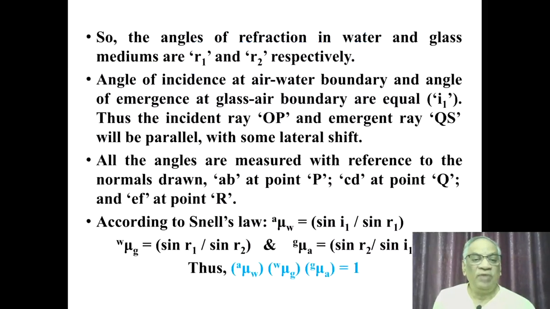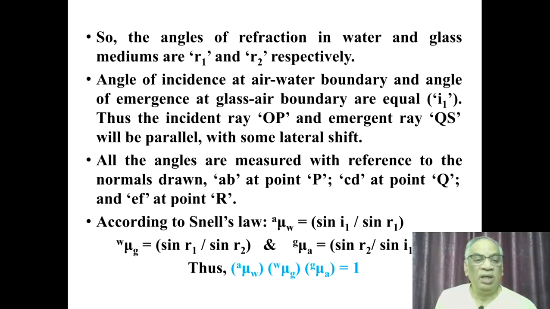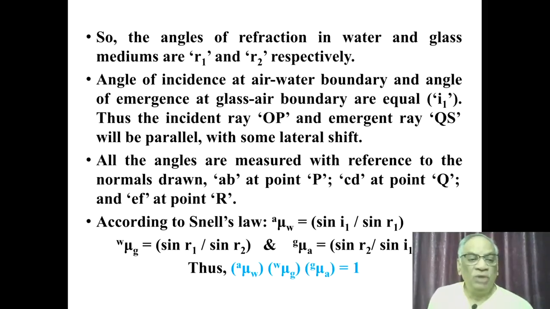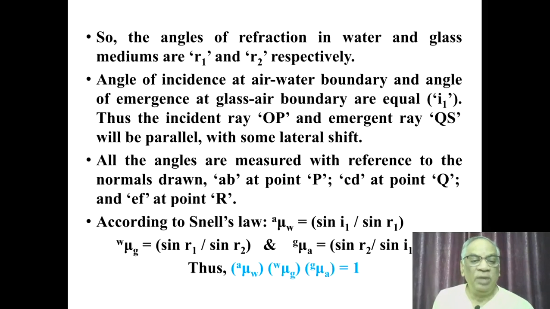So the angles of refraction in water and glass media are R1 and R2 respectively. The angle of incidence at the air-water boundary and the angle of emergence at the glass-air boundary are equal, I1. Thus the incident ray OP and emergent ray RS will be parallel, however with some lateral shift. All the angles are measured, of course, with reference to the normals drawn: AB at point P, CD at point Q, and EF at point R.